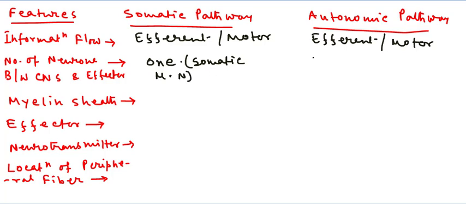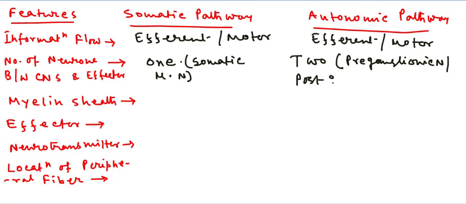But in the case of the autonomic nervous system, between the central nervous system and the effector there are 2 neurons. The first neuron is the preganglionic neuron, and the second neuron is the postganglionic neuron. This is an important difference between the somatic and the autonomic nervous system. So between the central nervous system and the effector, there is a single neuron in the somatic pathway, but in the autonomic pathway there are 2 neurons.